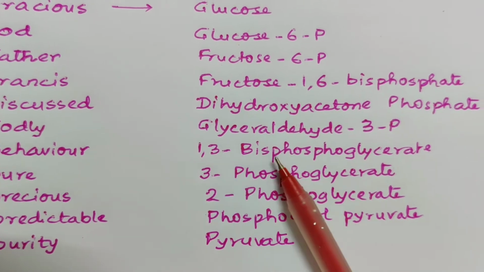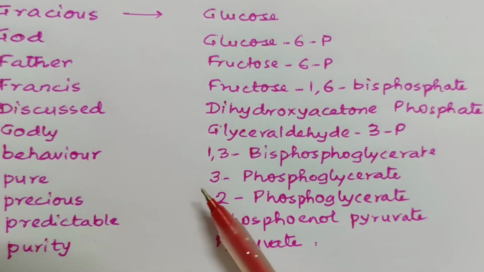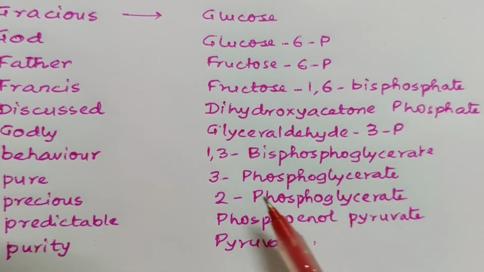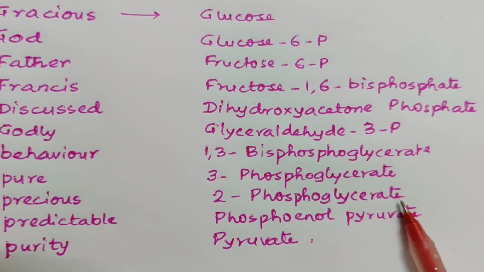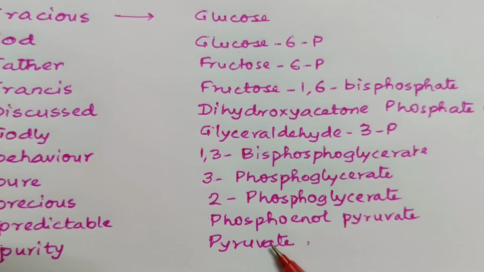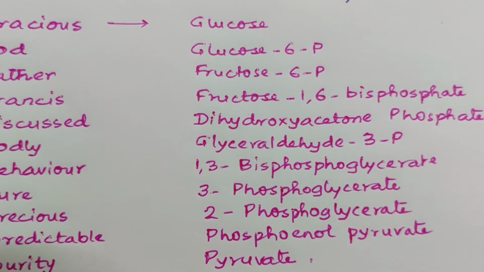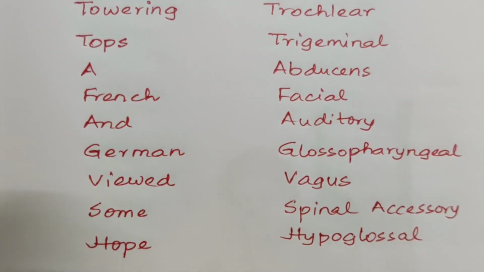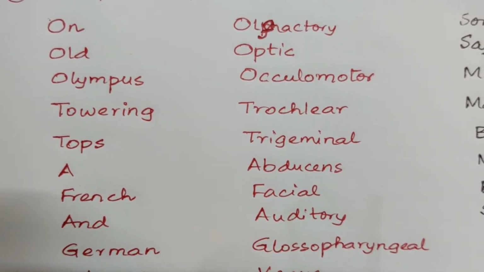Behavior is 1,3-bisphosphoglycerate. Then comes 3-phosphoglycerate, then 2-phosphoglycerate, then phosphoenolpyruvate, and the end comes with pyruvate. Now, these are another set of mnemonics.